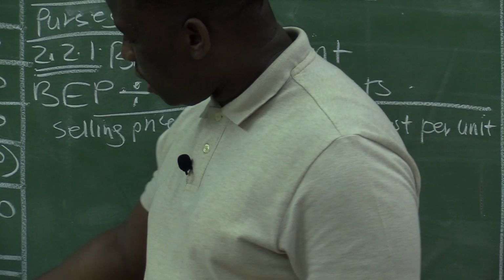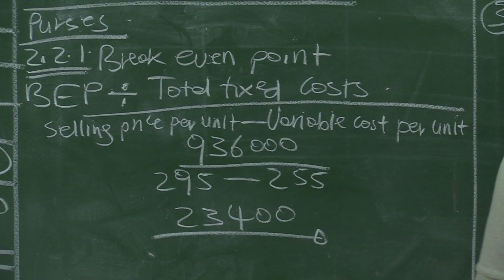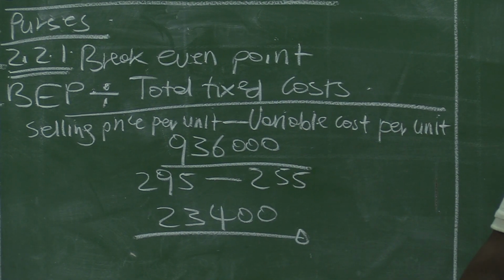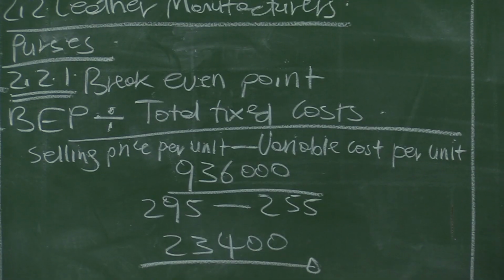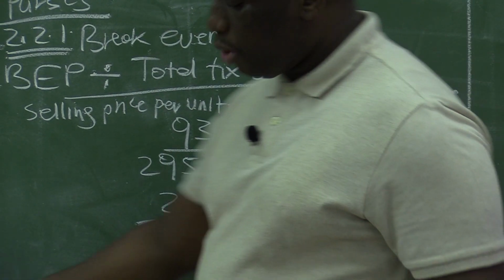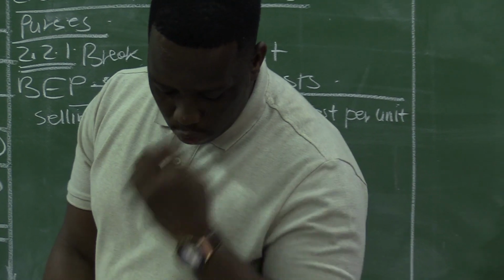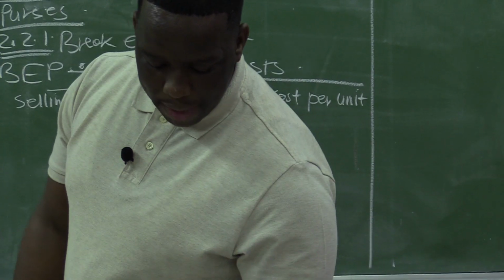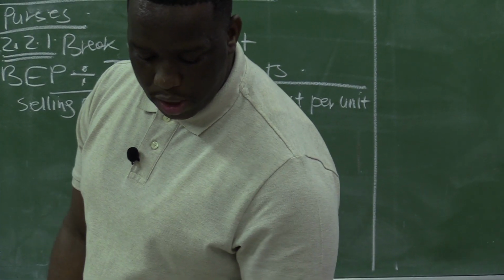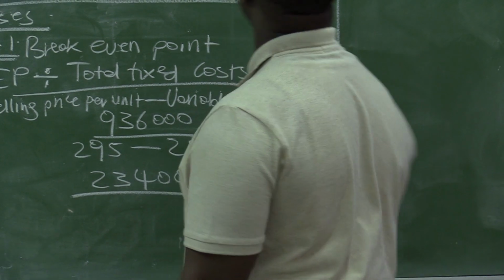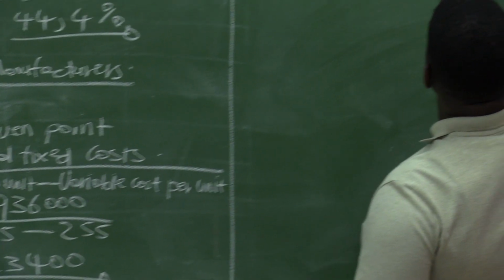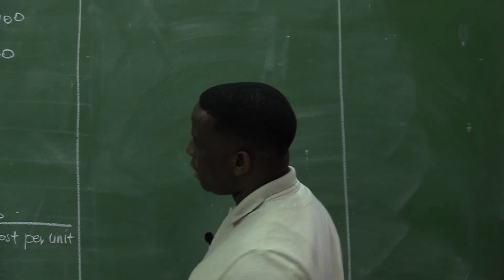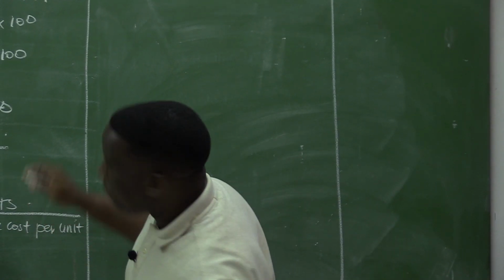After we have calculated the break-even point, we now know that we cannot afford to sell less than 23,400, because that will be an indication that the business is running at a loss. So the following question, which is 2.2.2, is now asking us to comment on the level of production achieved and the break-even point for pieces for 2021. Quote figures. That is 2.2.2.